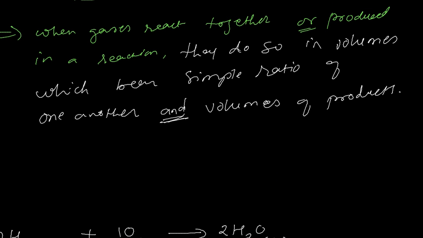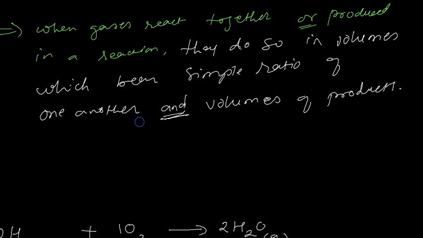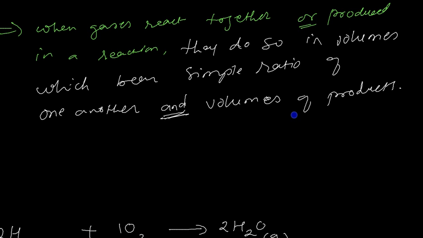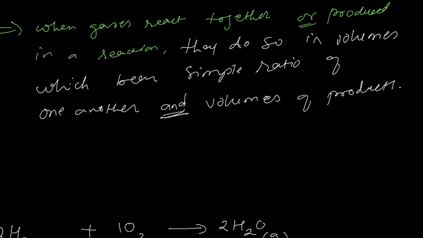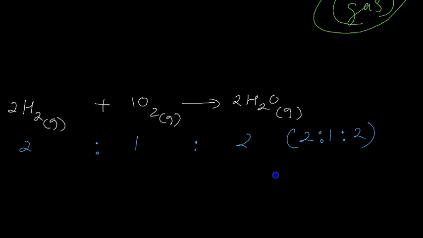Again, make sure that you understood the statement. It says that when gases react or are produced in a reaction, they do so in volumes which bear a simple ratio of one another. So when gases react, they will always react in a simple whole ratio of one another. And if the product is also a gas, then the gas that is produced will also be in a simple ratio to the reactants.